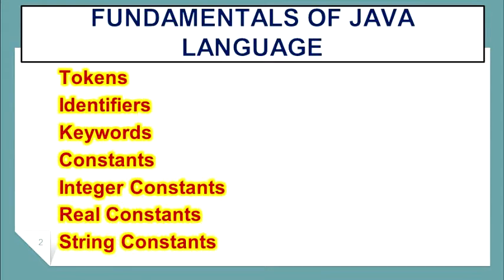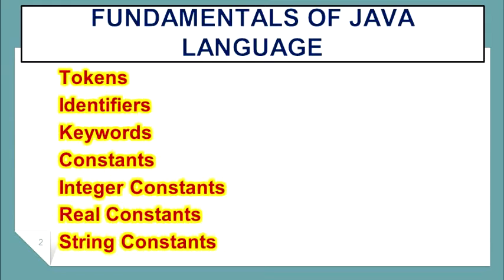So, fundamentals of Java language. There are 7 kinds of fundamentals available in Java. They are tokens, identifiers, keywords, constants, integer constants, real constants, string constants. So let us discuss in detail tokens. A token is the smallest element of a program that is meaningful to the compiler. Tokens are the various Java elements. Tokens in Java include keywords like int,